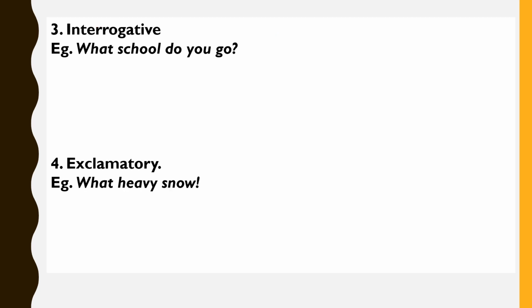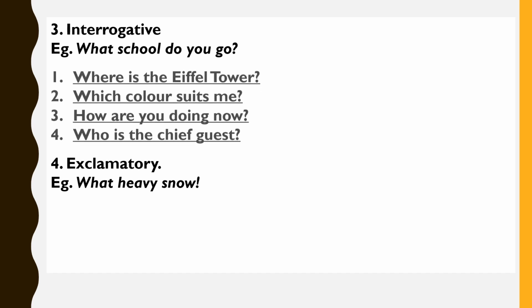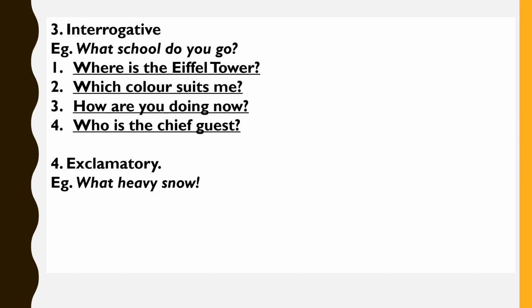Interrogative sentence. Children, what does an interrogative sentence do? An interrogative sentence asks a question and ends with a question mark. Here are 4 interrogative sentences. The first one, where is the Eiffel Tower? The second, which color suits me? The third, how are you doing now? And the fourth, who is the chief guest?